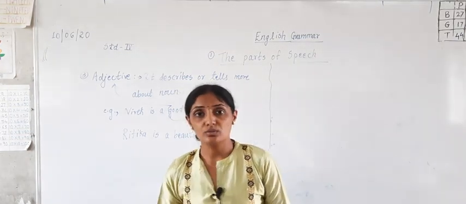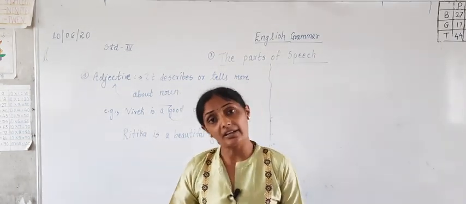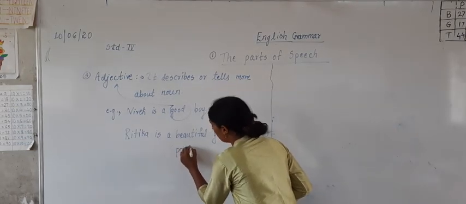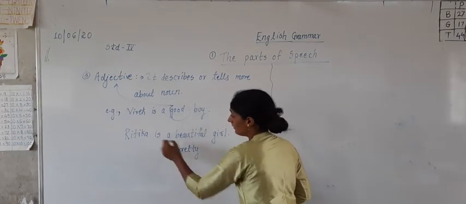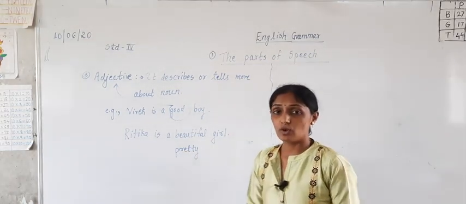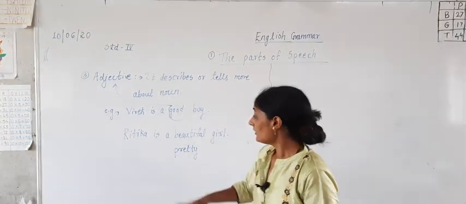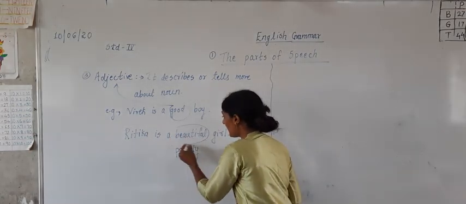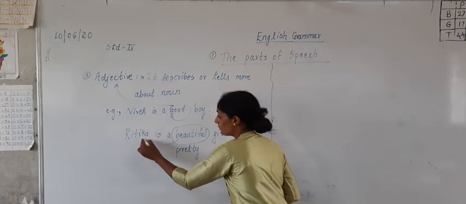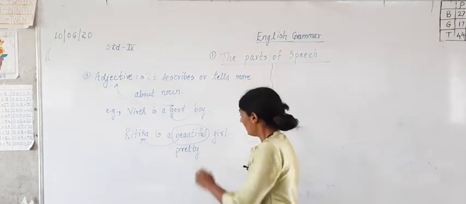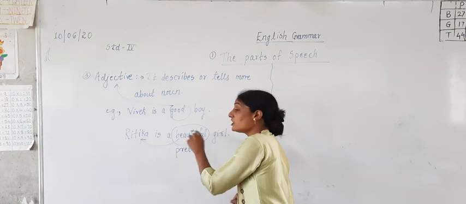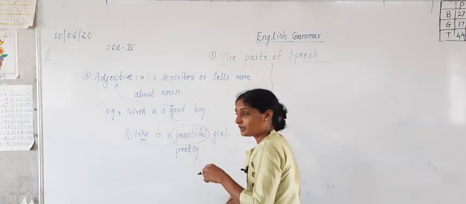Or Ritika is a pretty girl. If I say pretty instead of beautiful, the word pretty will also suit a girl. Pretty means what? Okay. Then the word beautiful tells more about Ritika. Which girl is beautiful? Ritika is beautiful.